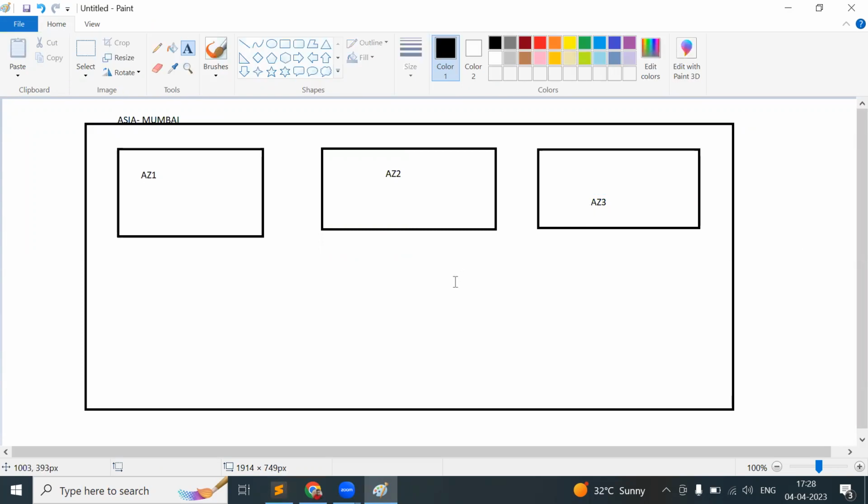It can even have more than 3, that is not a matter. Consider that in Mumbai we have 3 availability zones. Under these availability zones only, we have the data centers. So under the region we have availability zones, and under the availability zones we have data centers.